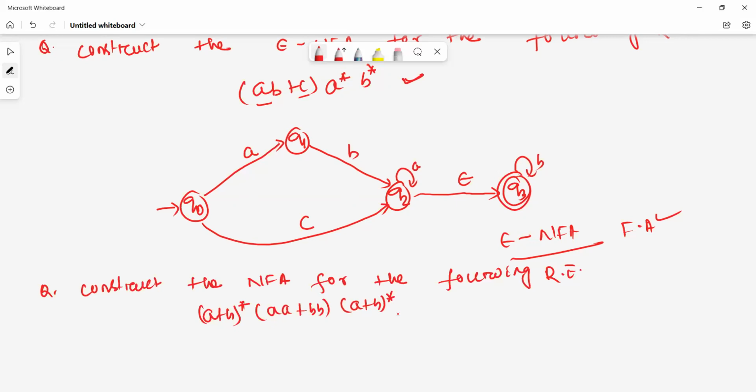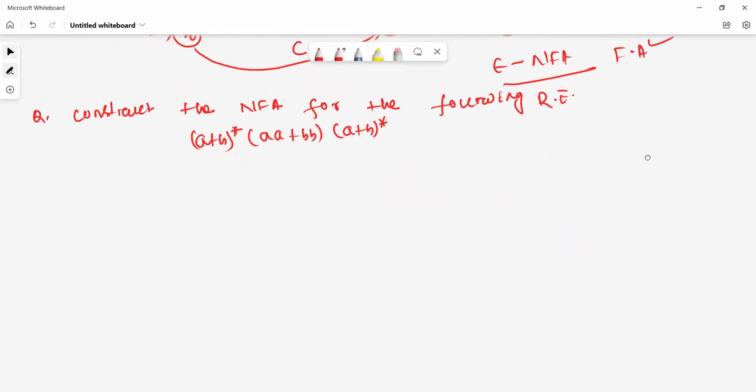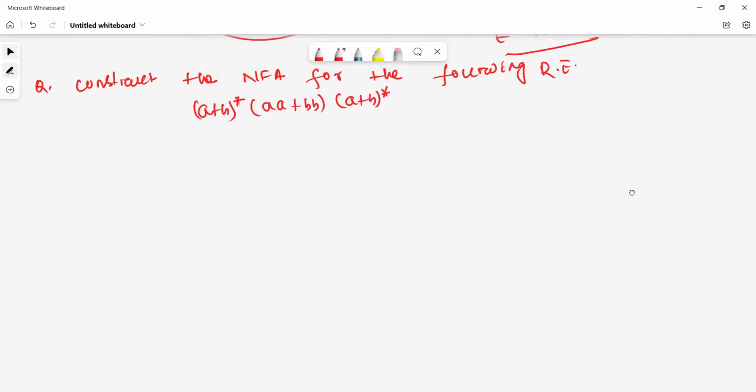How to construct it here? Here A plus B whole star, let this be Q0, Q1, Q2, Q3.